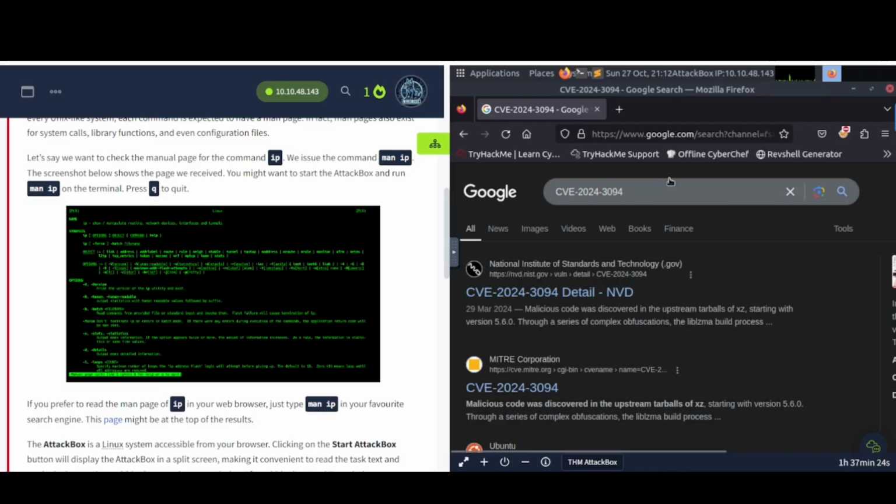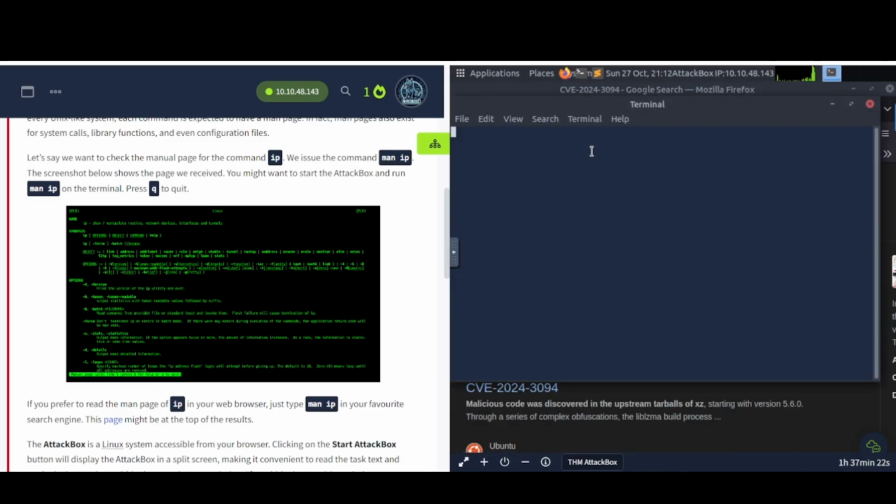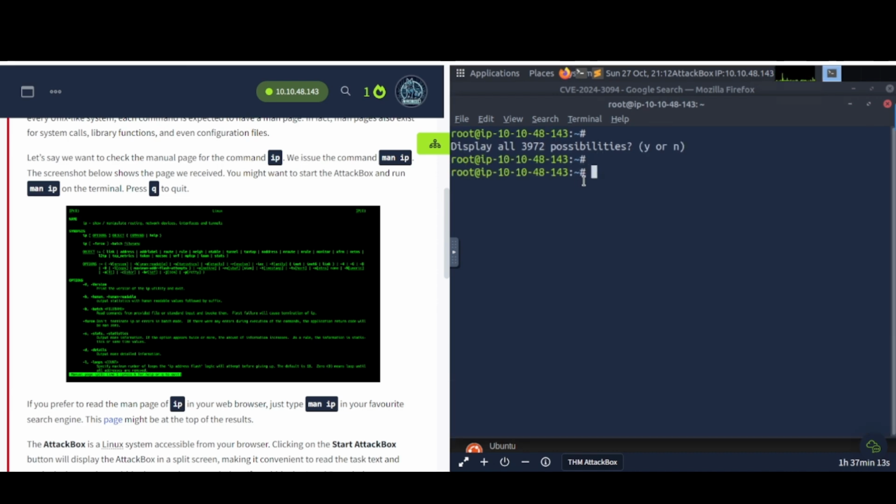All right, so since we already got the attack box fired up, let's go ahead and open up a terminal like so, and then let's see if I can make this a little bit bigger. There we go.